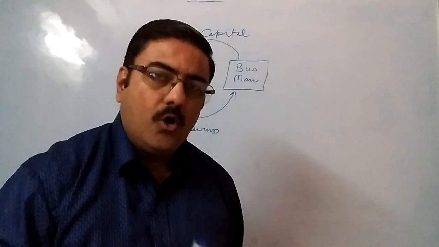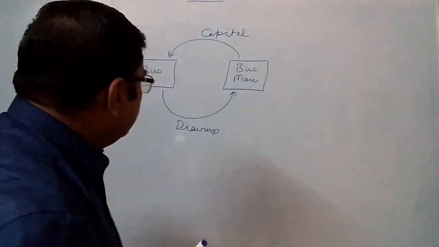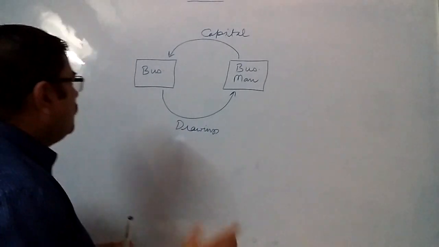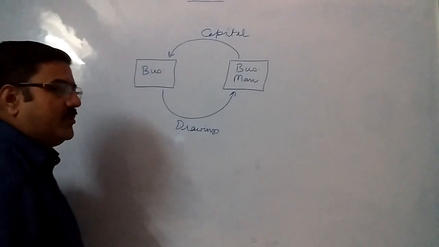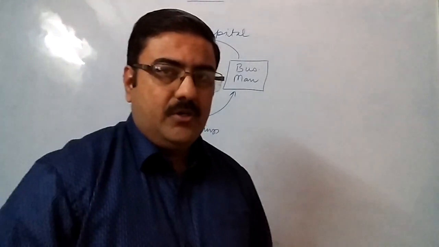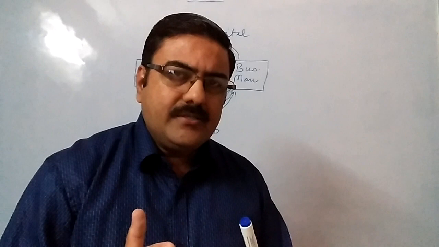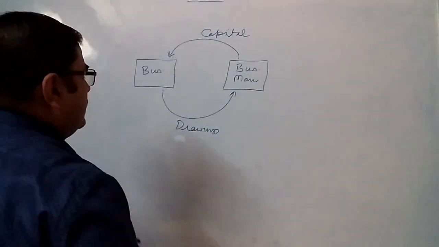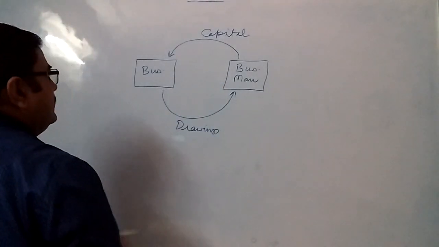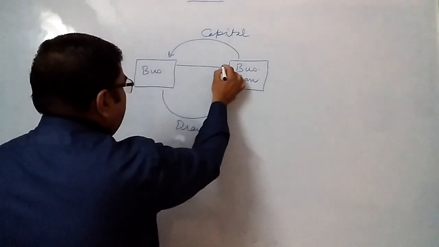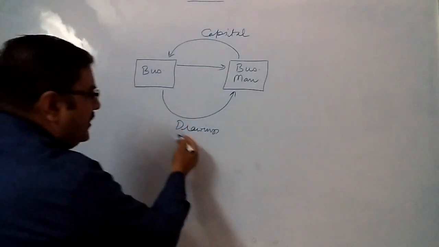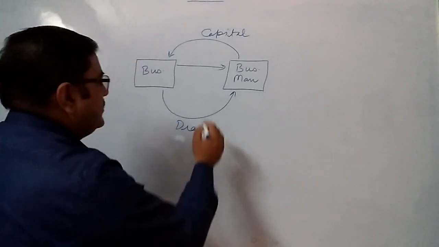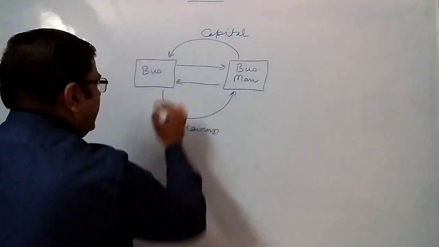And whatever money the business charges from the businessman on the amount which he has drawn is known as interest on drawings. Now, because whenever you are preparing an account, it will always be prepared from the business's point of view, what do you find? Is interest coming or going in reference to interest on capital? The business has to pay that interest, so the direction is like this. And when it is interest on drawings, the business will be receiving the interest, so the direction is like this.